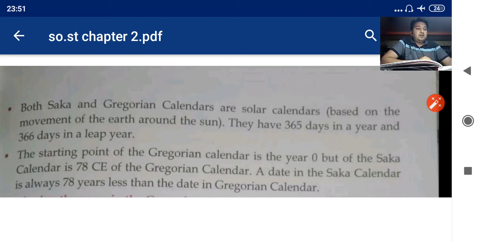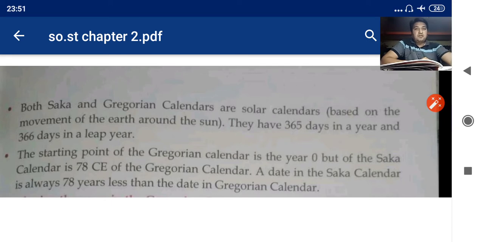The Gregorian calendar starting point is given as 0. It has started from 0, but that of the Shaka calendar is 78 CE of the Gregorian calendar. That means a date in the Shaka calendar is always 78 years less than a date in the Gregorian calendar. Please highlight this line, that is the last line. A date in the Shaka calendar is always 78 years less than the date in the Gregorian calendar. How many years less? 78 years.